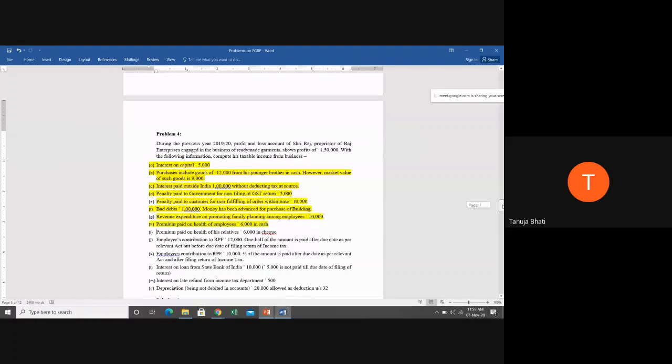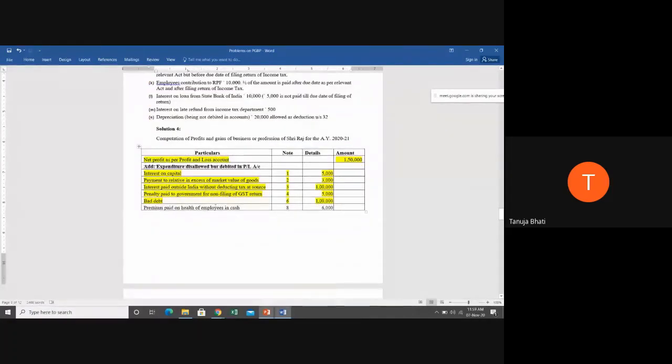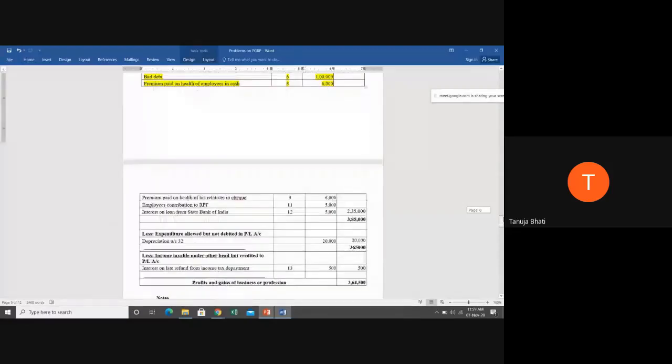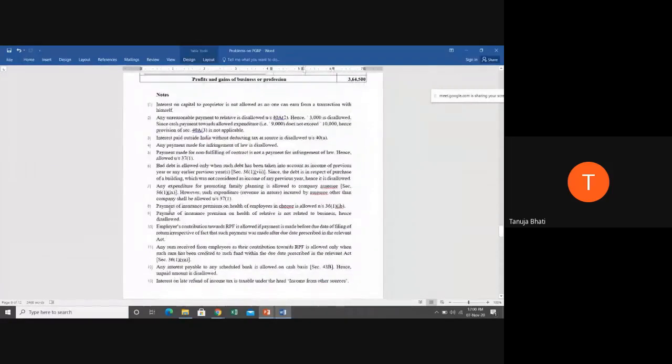So, if it is disallowed, what are we going to do? We are going to add it back since it is paid in cash and not check. So we see note number 8. Note number 8 tells us that payment of insurance premium on the health of employees in check is allowed under section 36, but in cash is disallowed.